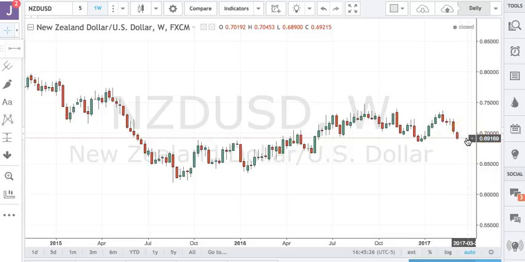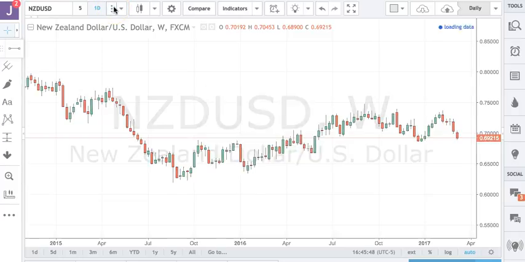On the other hand, if for whatever reason the Kiwi holds here, that would present a pretty decent buying opportunity, because then you would have a higher low here, a pretty defined longer term bottom, and a potential for a small rally back up to the 70s. Still think that the 70 is a much better sell than it is a buy at this point on the Kiwi. Kiwi looks the weakest of all, and to me is the strongest sell the rally trade of all the currencies.